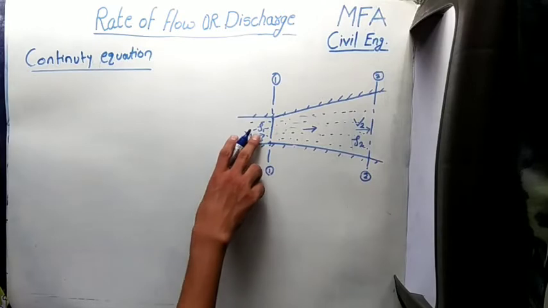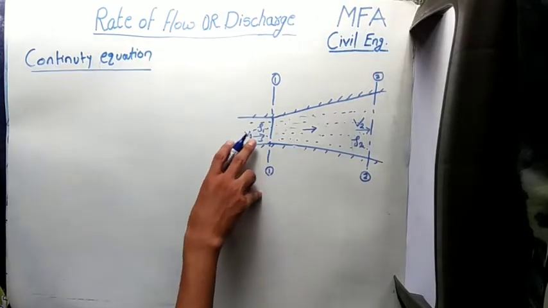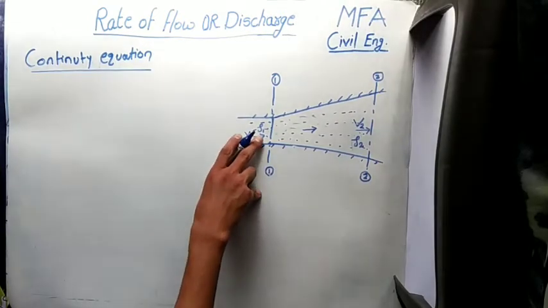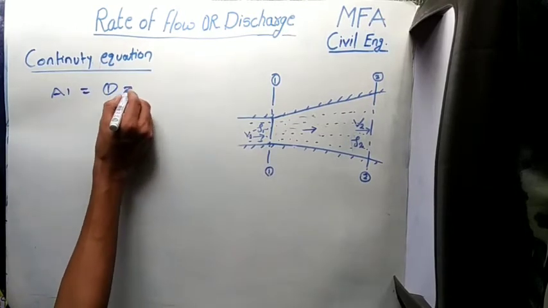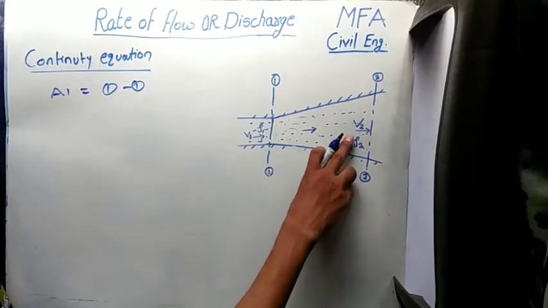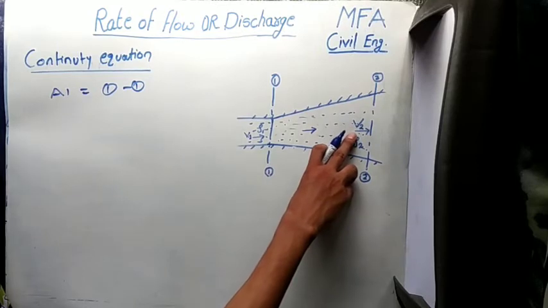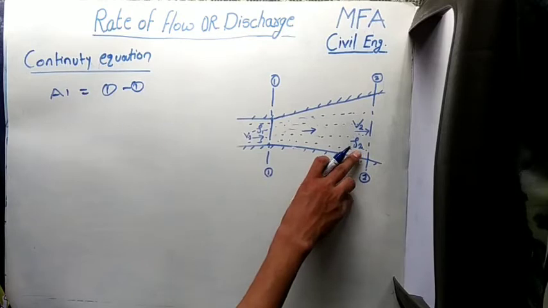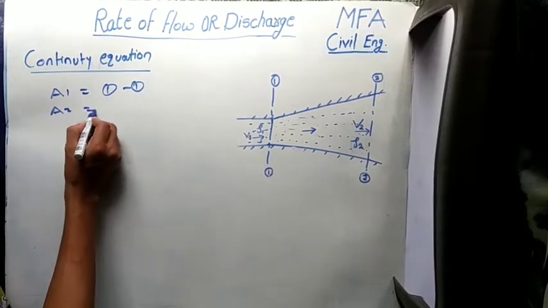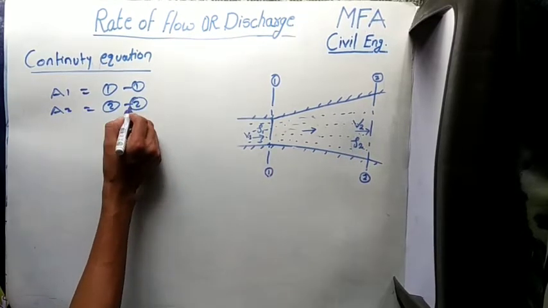Now consider ρ1 is the density of a fluid at section 1, v1 is the velocity of a fluid at section 1, and a1 is the area of cross section at section 1. Similarly, v2 is the velocity of a liquid at section 2, ρ2 is the density of a liquid at section 2, and a2 is the area of cross section at section 2.